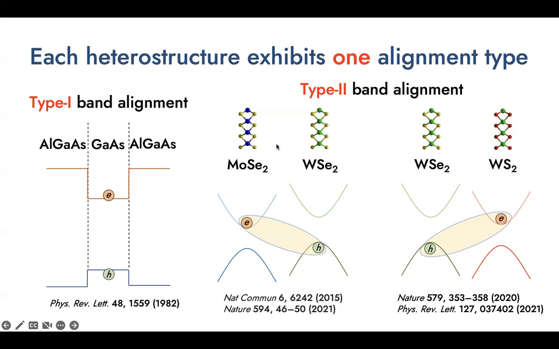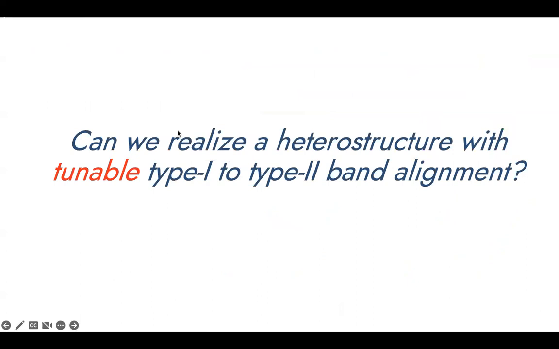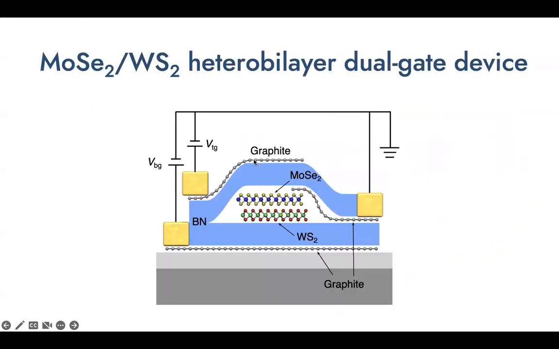For most of these materials, their band alignments are generally fixed. So the question we want to ask in our research is, can we find a heterostructure where we can tune the band alignment, for example, from type 1 to type 2? And that's what my study today is about.